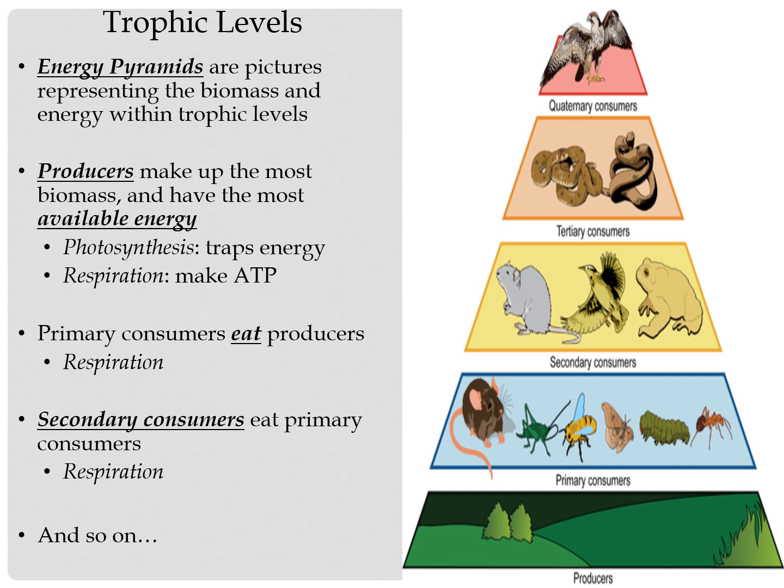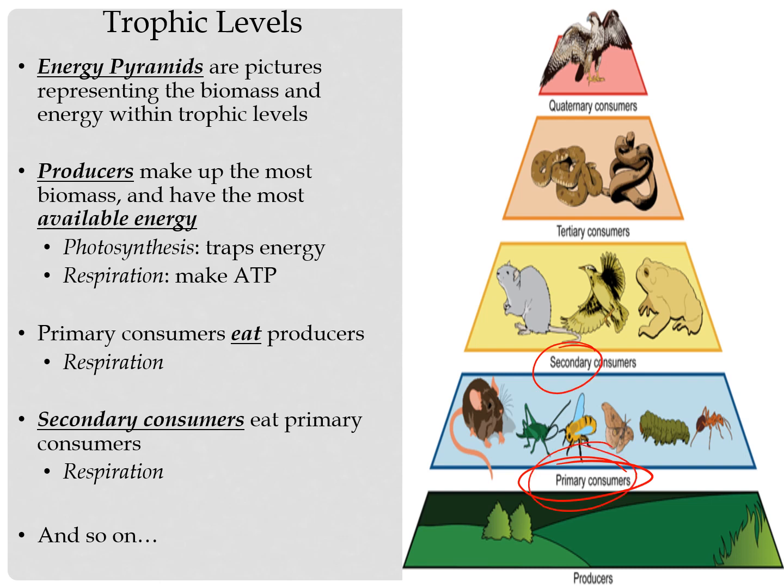Again, the producers are at the bottom, where the sun's energy is first absorbed and used to make sugar. This part of the pyramid is biggest because you need a lot of producers in order to make energy and feed all of the animals above it, which hopefully makes sense. Next are the primary consumers, the first things to eat. These are the first non-producers, who eat the producers. Then secondary consumers eat the primary consumers.